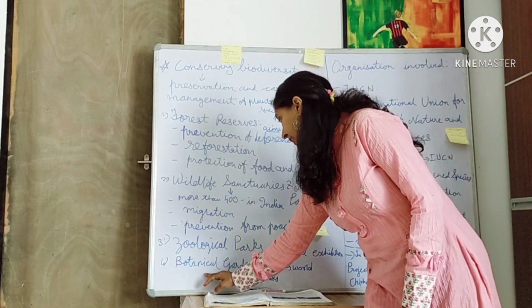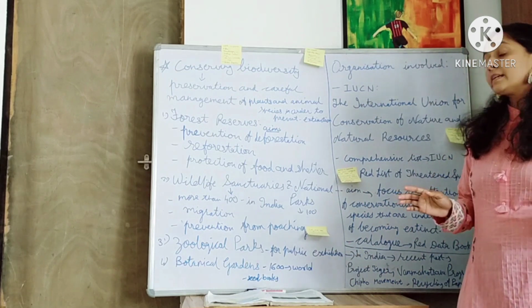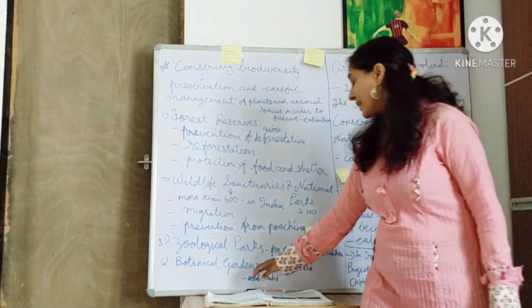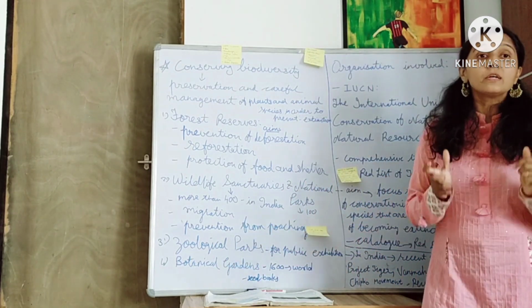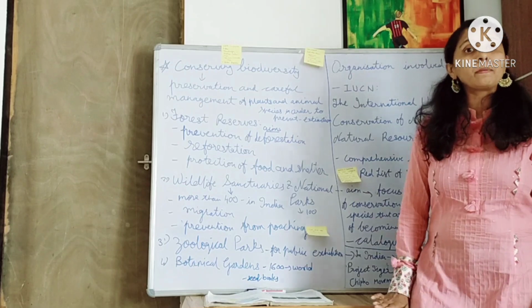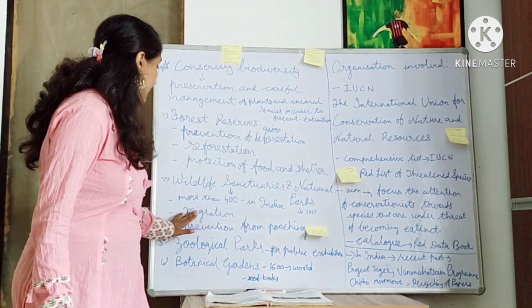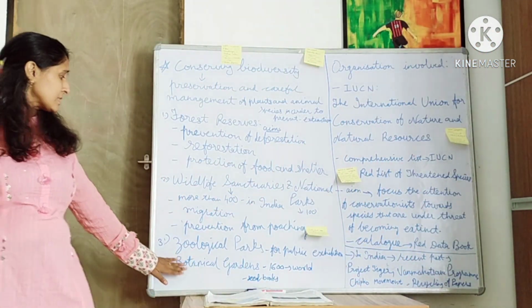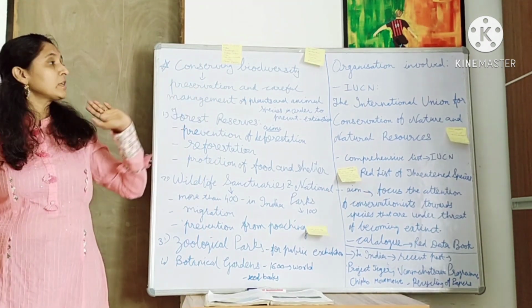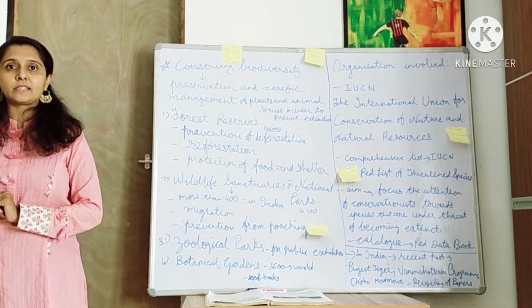Fourth, they have botanical gardens. Over the world there are more than 1600 botanical gardens. Now the main purpose of botanical gardens is to preserve the seeds. They are also called seed banks, right? So these are the main four steps they have taken for conserving biodiversity.